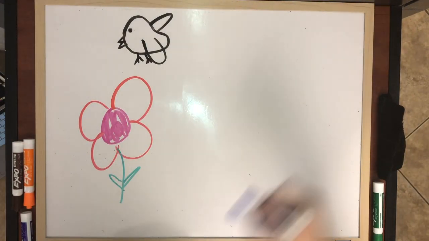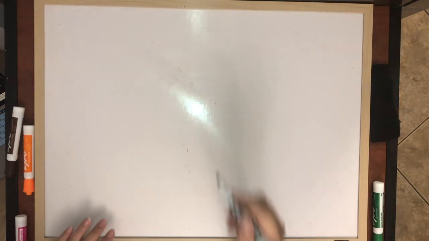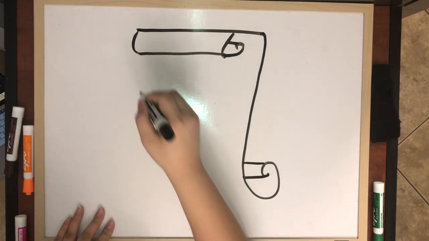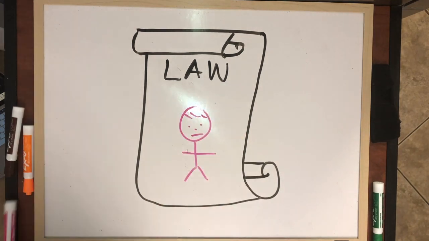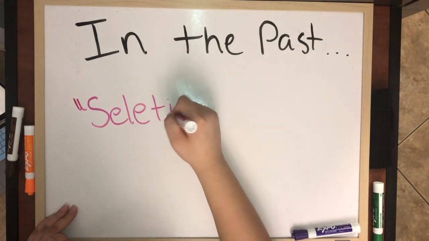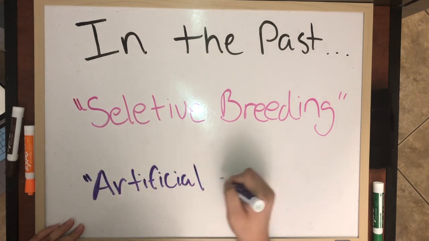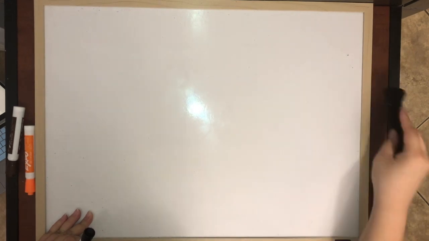Any organism could be genetically modified, but laws restrict the creation of genetically modified humans, and the production and distribution of other GMOs are tightly regulated. While our ancestors had no concept of genetics, they were still able to influence the DNA of other organisms by a process called selective breeding or artificial selection.